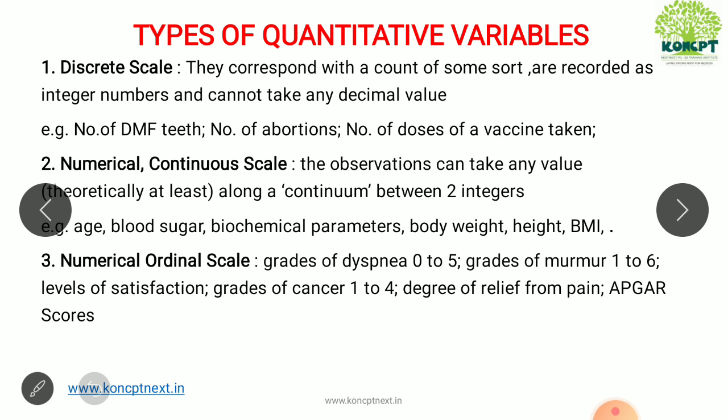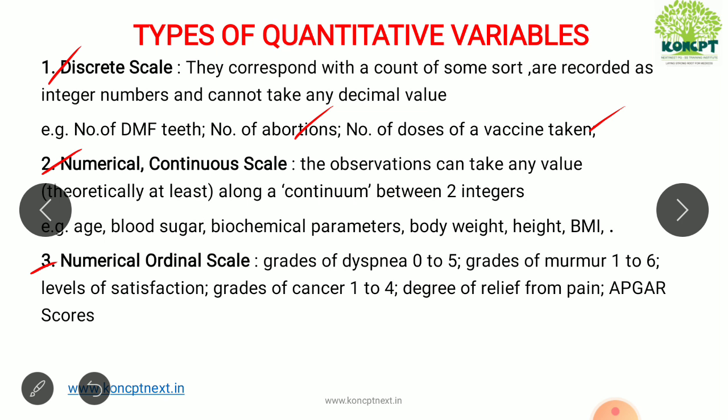What are the types of quantitative variables? Quantitative variables can be discrete scale numerical, continuous scale numerical, or ordinal scale. What is discrete? We can give an integer number and decimal points cannot be given in this discrete scale. For example, number of abortions cannot be given as 5.5 in decimals. It has to be given as an integer. Number of doses of vaccine taken will be 2, 3, like that. So we can't give any decimal value. That is numerical discrete scale.